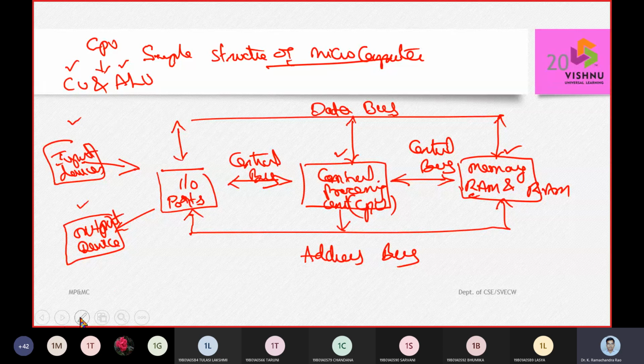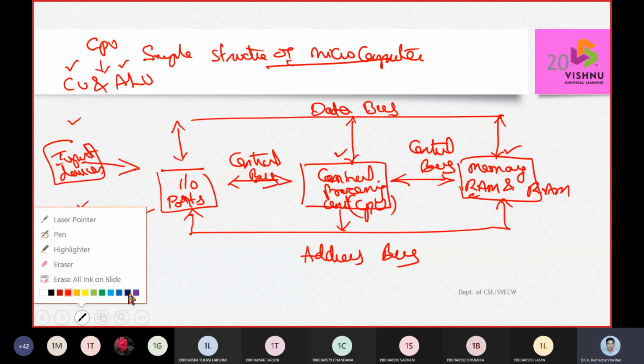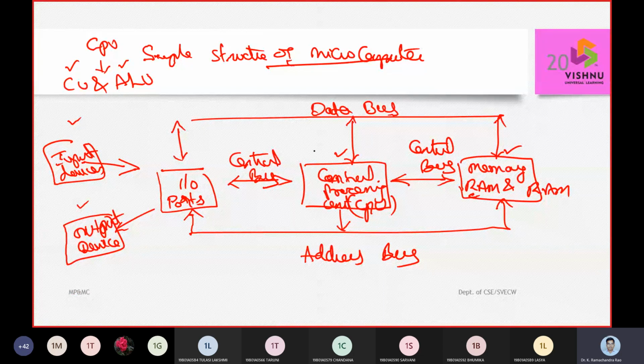As far as the microcomputer is concerned, we were talking about, one, the input devices. Two, we are going to call it the output devices. Input and output devices cannot directly talk to the central processing unit. They are going to give their inputs to the ports. So ports are the positions where we can connect the input devices and the output devices.